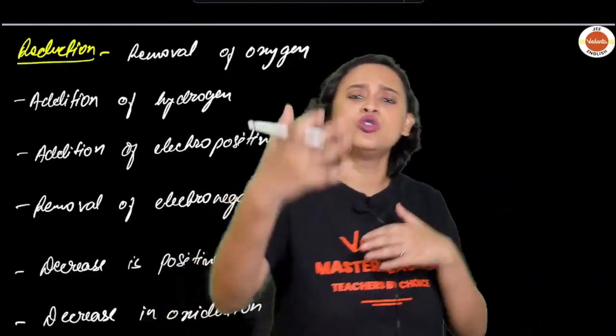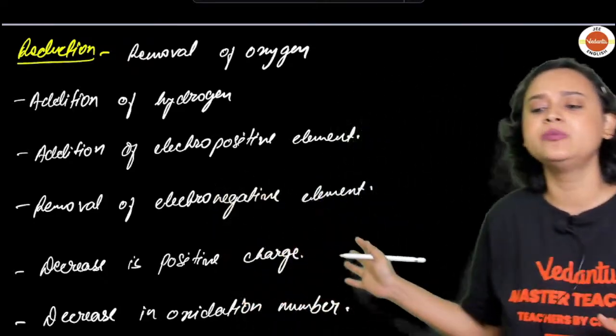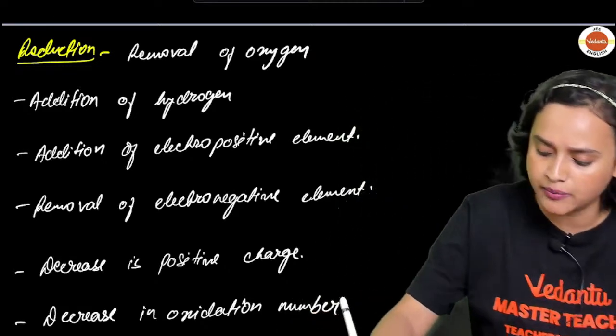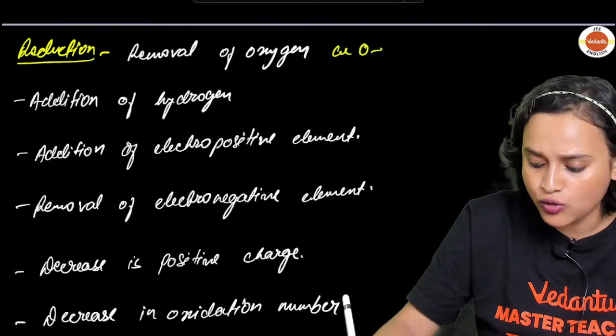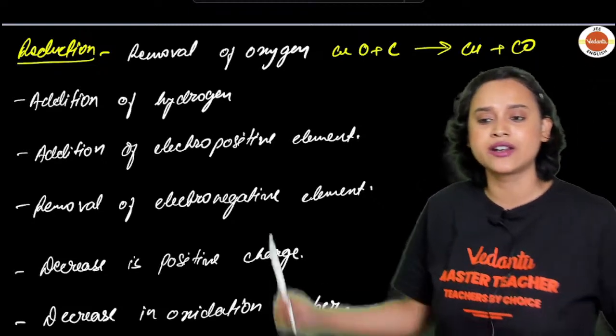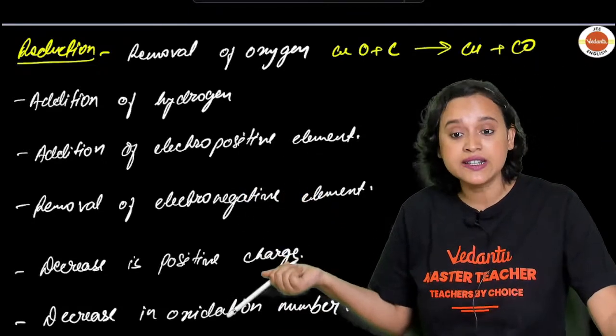Now let us take a look at reduction. It is just the opposite of whatever we have done in oxidation, and we will be able to figure out what reduction is. Reduction means removal of oxygen. For example, what was the example I gave you some time back? CuO plus carbon will give you copper plus carbon monoxide. Removal of oxygen happened from copper, everybody. So that is reduction.